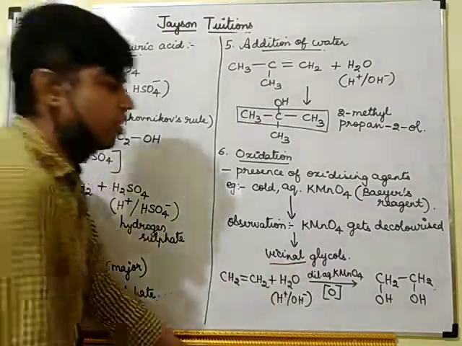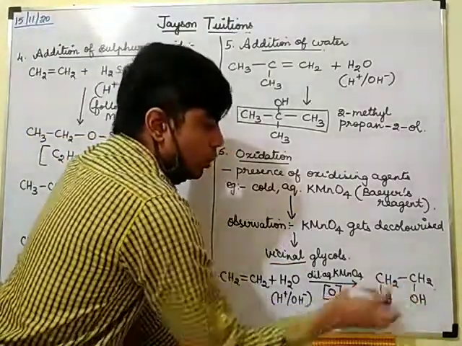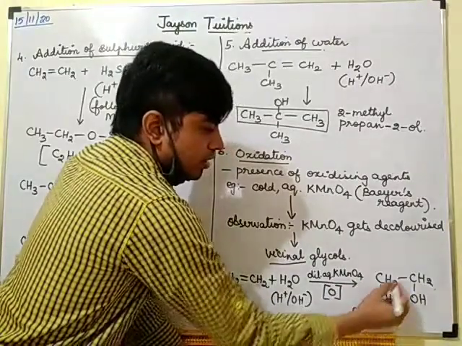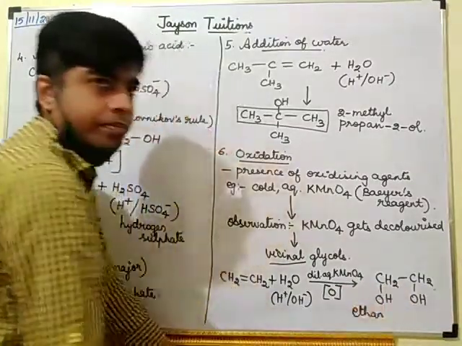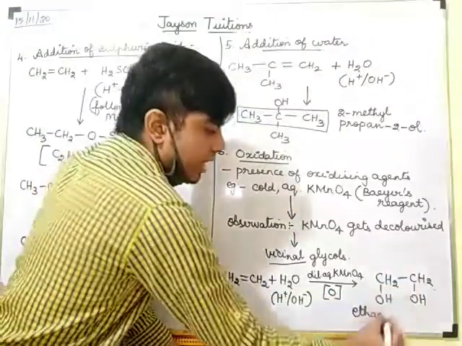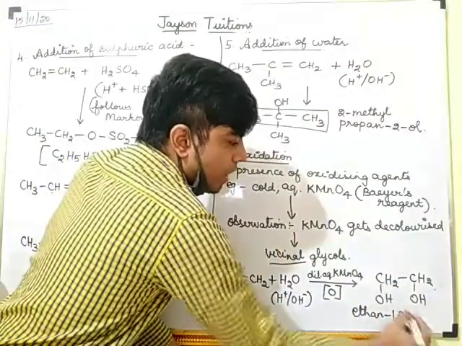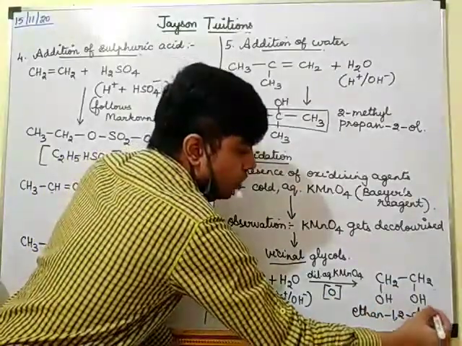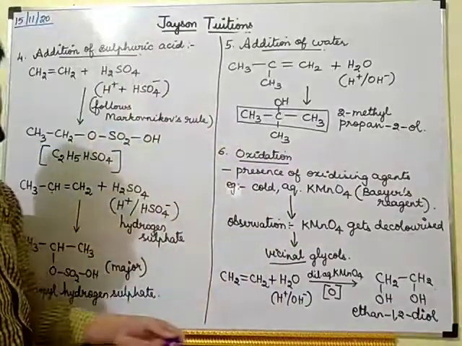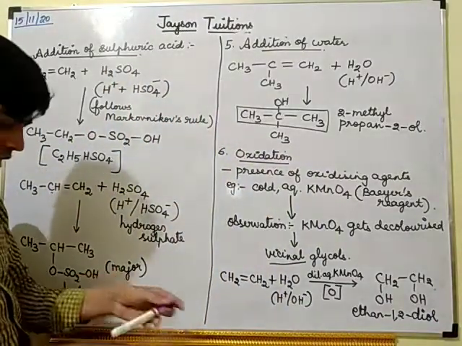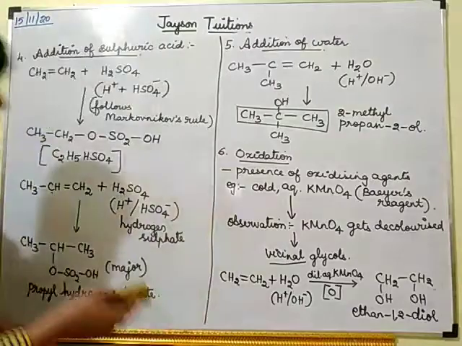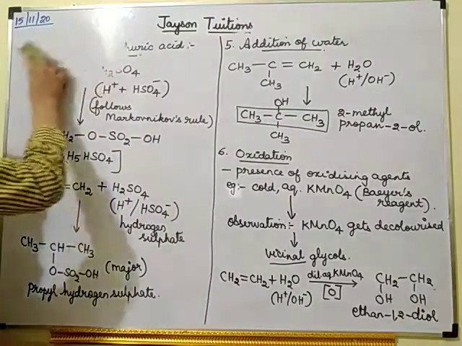What is the name of this compound? Two carbons means eth, single bond means ane. First position, second position, 1, 2, two alcohol groups, so diol. One more example we will write with propene.